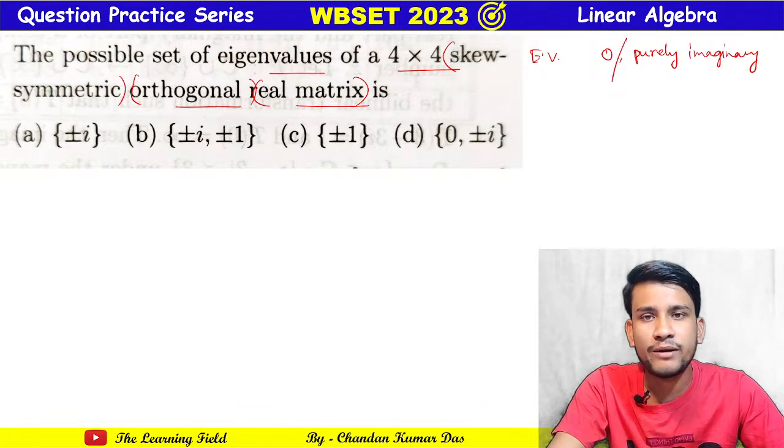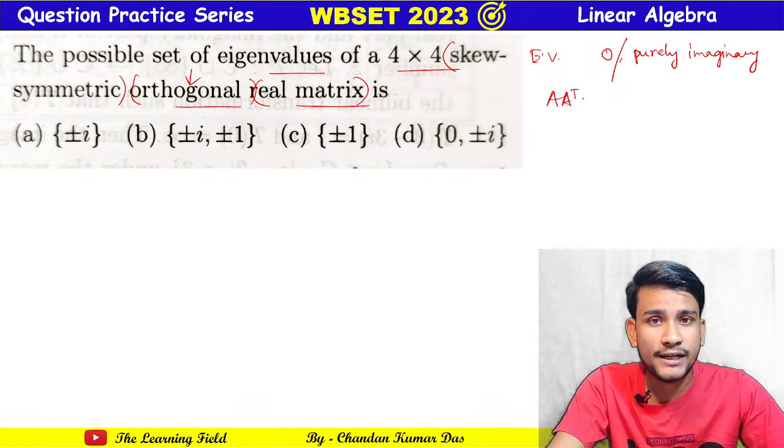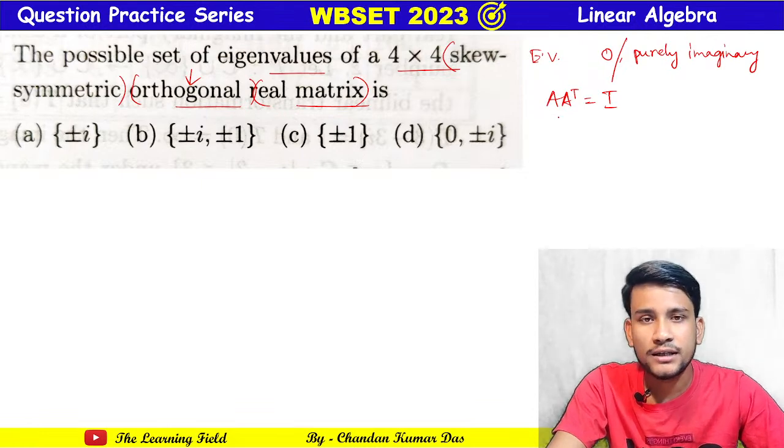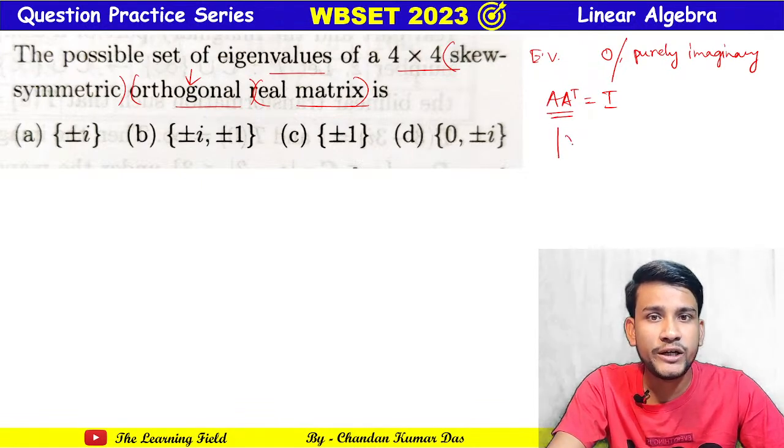It is also given that this matrix is orthogonal, that is A transpose A equal to I, and we all know that the eigenvalues of a real orthogonal matrix should have unit modulus, that is mod of lambda equal to 1.